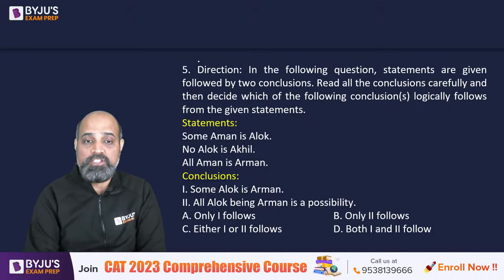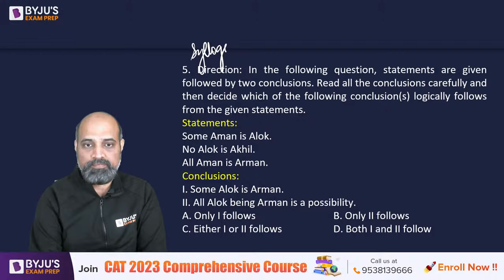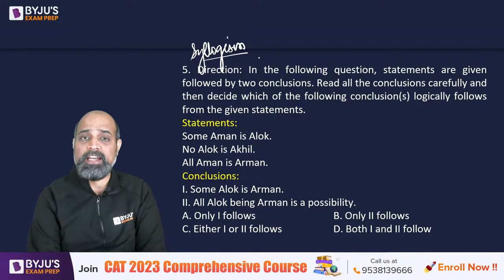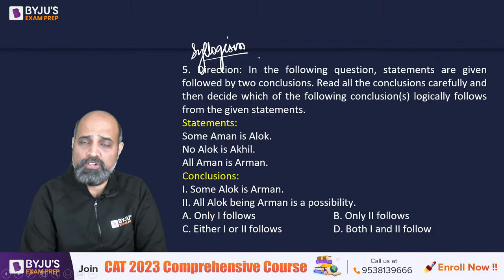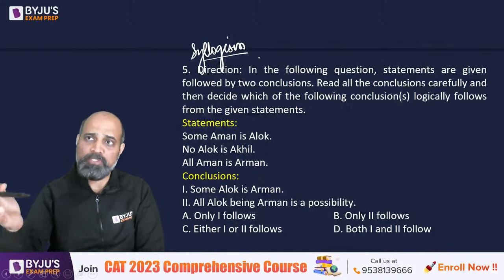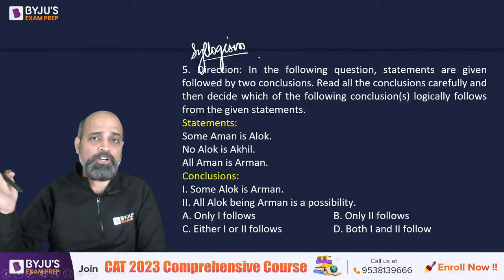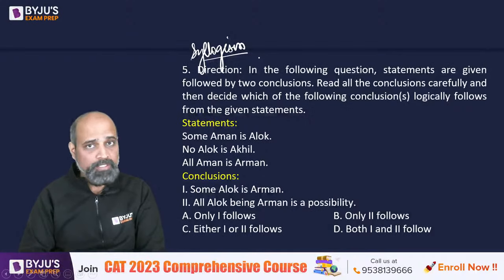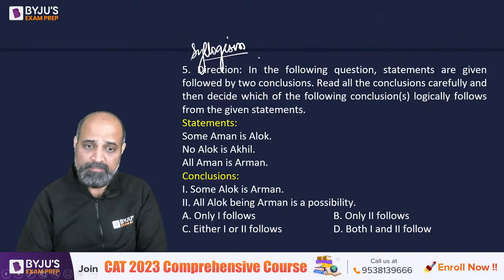So this is syllogism, right? We use Venn diagram, set theory, logic in order to solve. The only difference is that in a proper set theory question, you have an outer boundary known as universal. Here, you don't have that. Everything else remains the same.